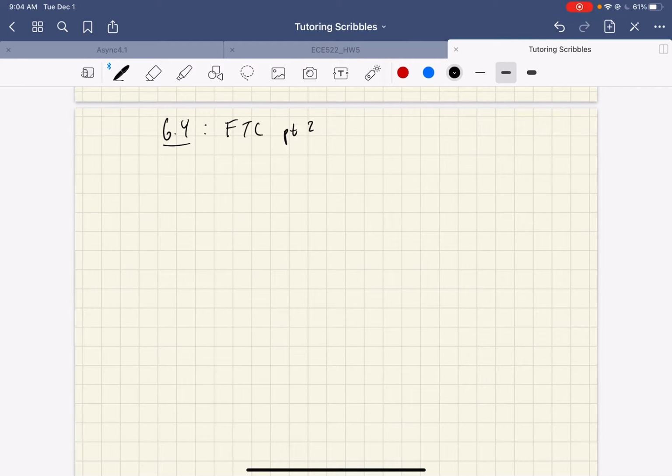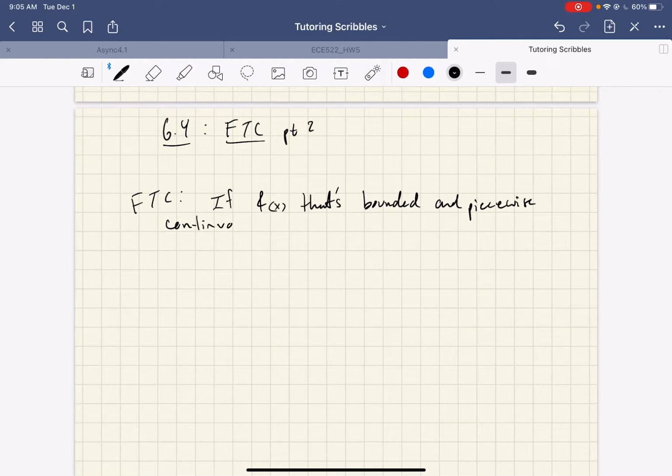All right. And okay, so as a refresher, what should you think of when you think of the fundamental theorem of calculus? Well, if you have some function, little f, that's not too bad. And what I mean, I'll actually write it out for once. It has to be bounded. And for our class, we'll use piecewise continuous. Continuous on a to b.